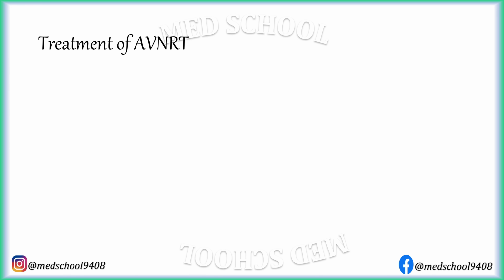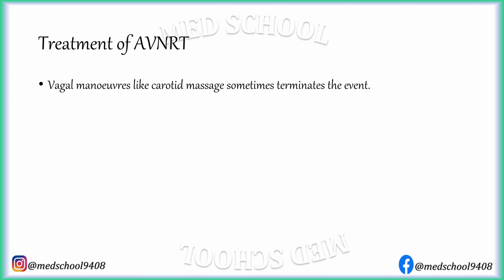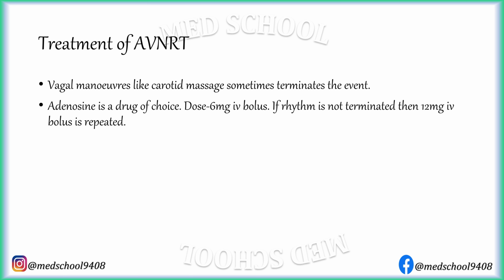For treatment of AVNRT, vagal maneuvers like carotid massage sometimes terminates the event. Adenosine is drug of choice. Dose is 6 mg IV bolus. If rhythm is not terminated, then 12 mg IV bolus is repeated.